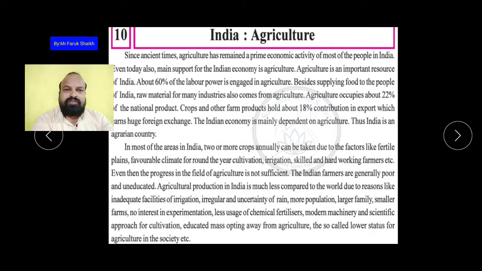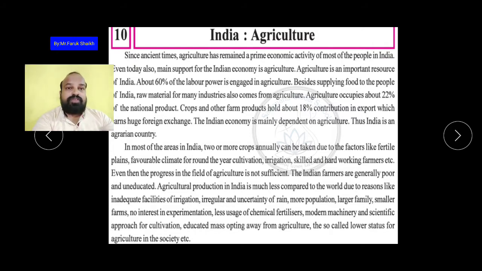Now in India farming is a very backward occupation. सबसे पिछड़ा हुआ व्यवसाय इंडिया में आज के टाइम में फार्मिंग कहते हैं. People who have lots of land and also the facility of water supply are doing very well. But the farmers who depend only on rain water, their condition is very bad in India.